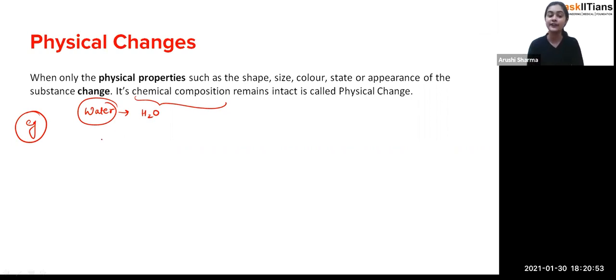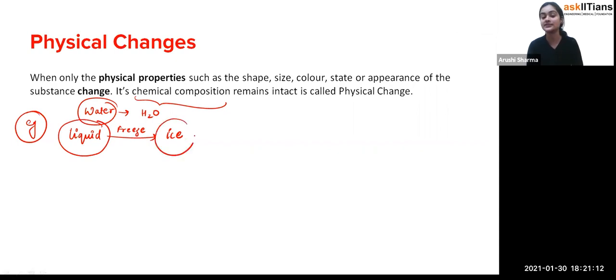But when you freeze the water, when it is in the liquid form and you freeze it, what will happen, students? It converts into the ice form. So you can say that only the state of the water is going to be changed. It is converting from the liquid state to the solid state, because ice is what? Solid state only. So you can see that the change is going on around their physical properties, but the chemical formula of the water is the same.